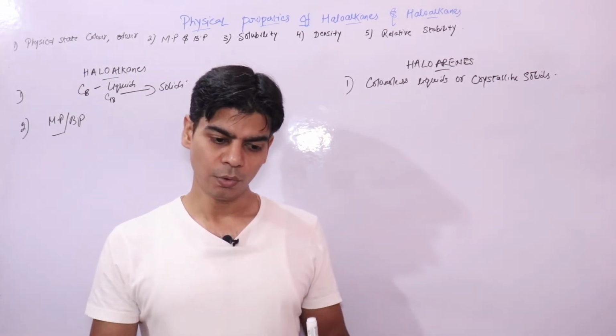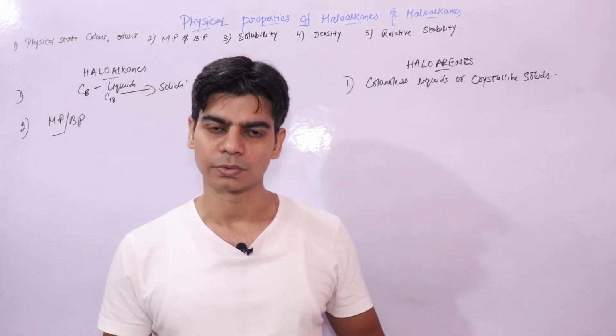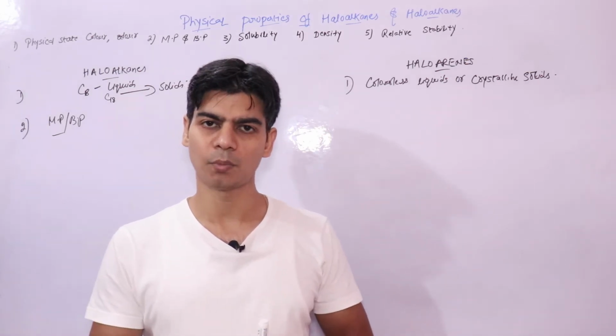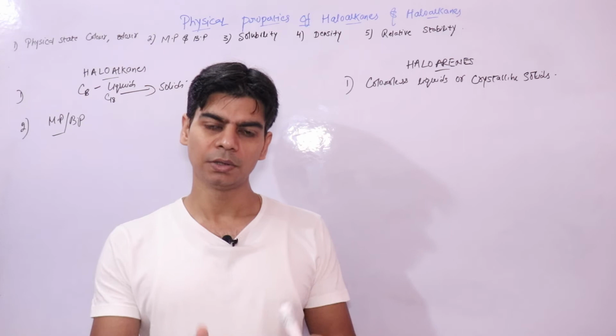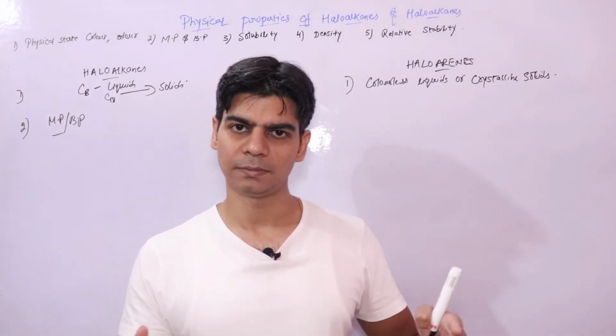The same happens in boiling. So melting point and boiling point depend on the force of attraction between the constituent particles.